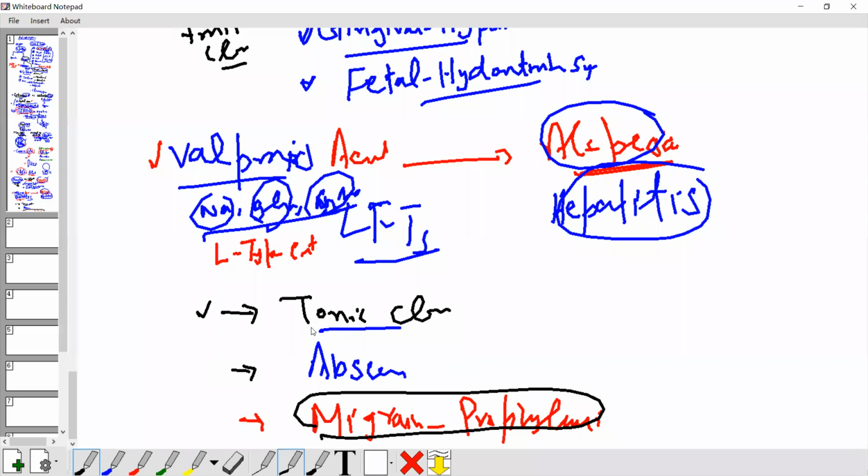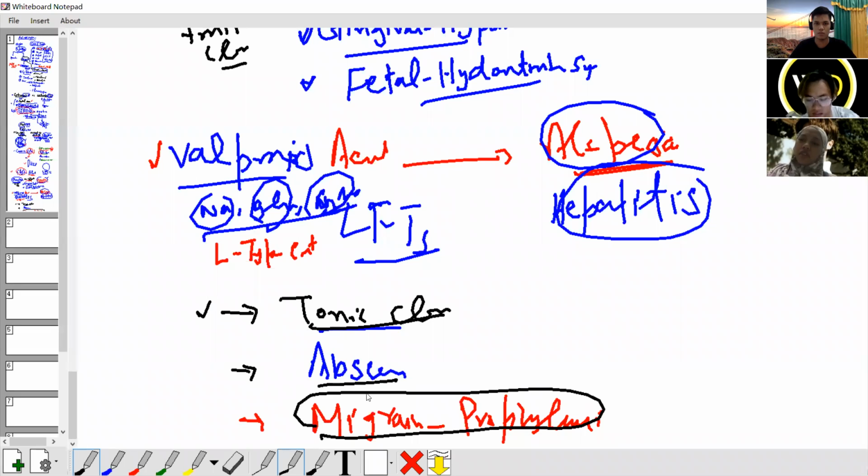Tonic-clonic seizure, absence seizure. It can of course treat partial seizure too. If it can treat tonic-clonic seizure, any such drug of course has the ability to treat partial seizure. Understand?